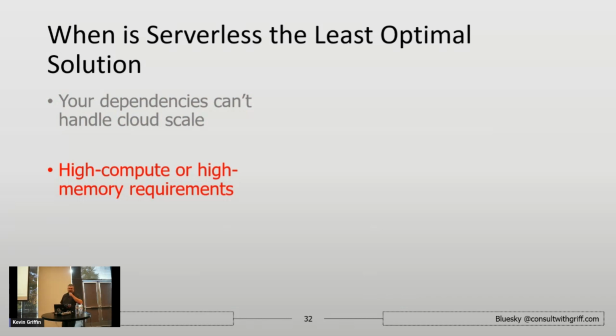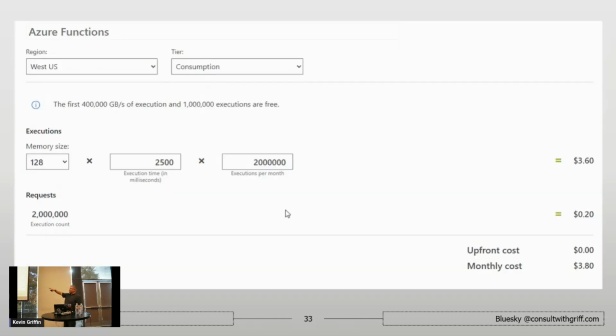The other big thing in serverless is if you have high compute or high memory requirements. This is where my mistake occurred. So high memory requirement being, if I show you the picture from earlier of a simple Azure function, I can do millions of executions. It costs pennies to do that work. Now, this is consumption level pricing. This is what everyone talks about as the way of serverless. And this is great. But these little instances that you get are very compute restricted. They're also memory restricted. You can't do a lot in these functions because you're not supposed to. They're really just meant to go do a simple API call and return a response.